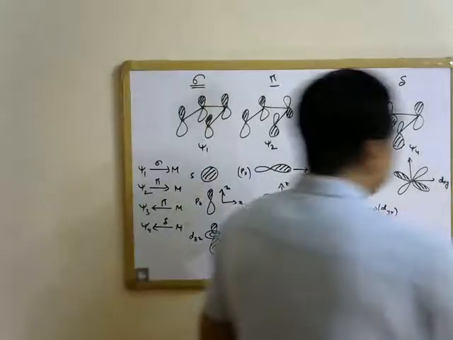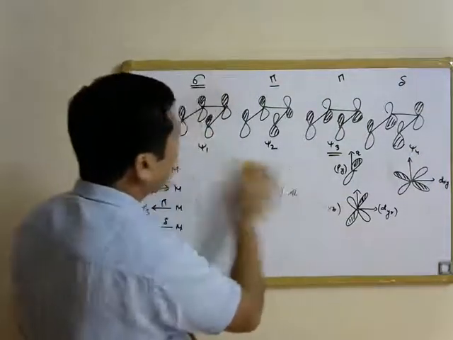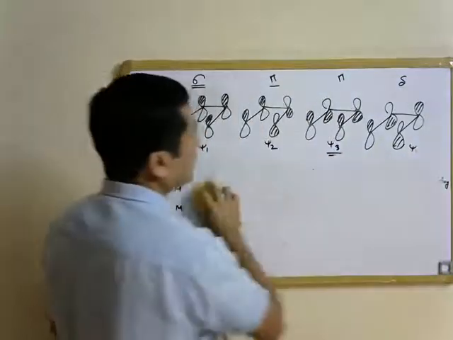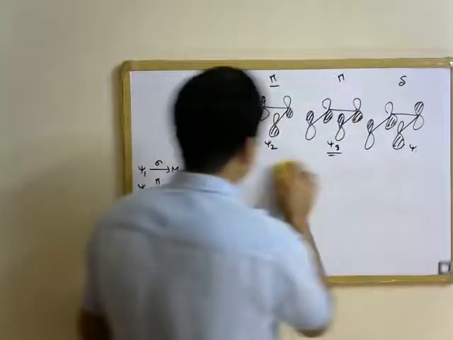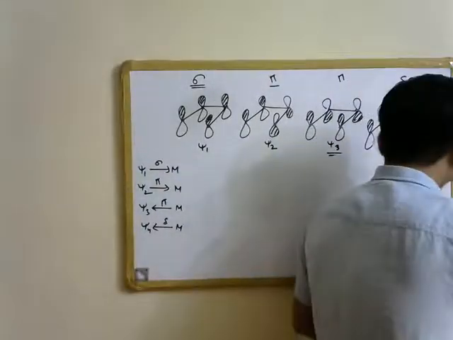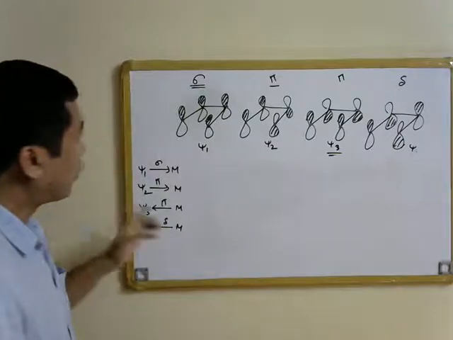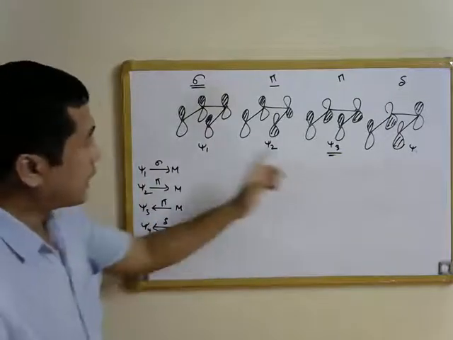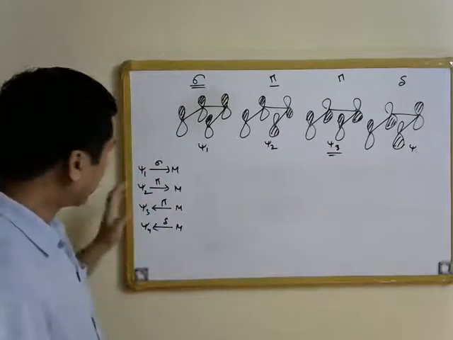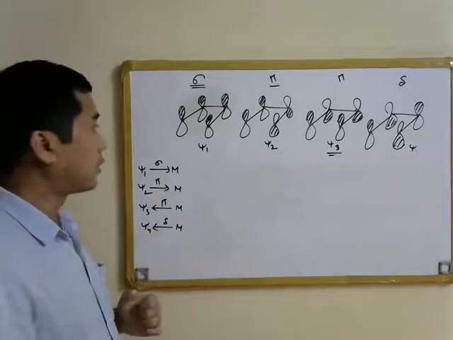Now, if you look at the nodal behavior of these two molecular orbitals, that is psi 2 and psi 3, what we see here is that during formation of the metal conjugated olefin complex, the electron density on psi 2 is going to decrease, and the electron density on psi 3 is going to increase, because psi 2 donates electron density to the metal while psi 3 accepts electron density from the metal.